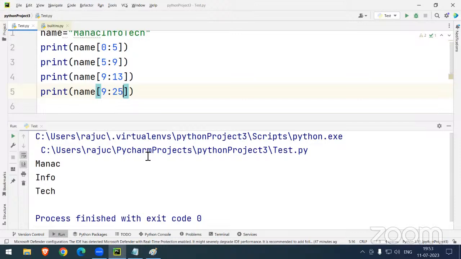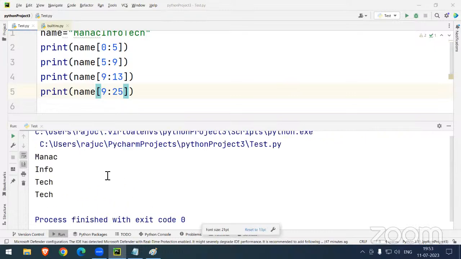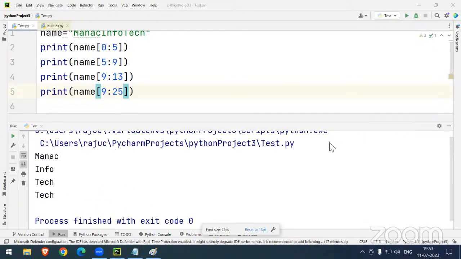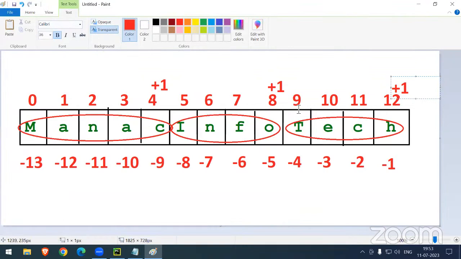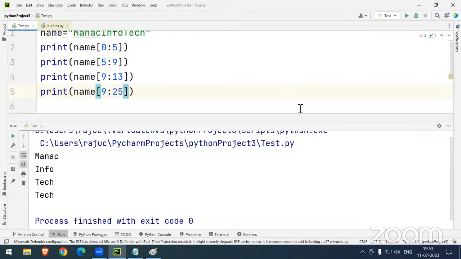Most people feel they will get string index out of range, but here we are getting the perfect answer, TECH. Why, sir? Because it started with 9. After 9, 10 is there, 11, 12 are there. It counts those values only, and after that it will not count. So clear, we don't have any wrong answer. Clear?